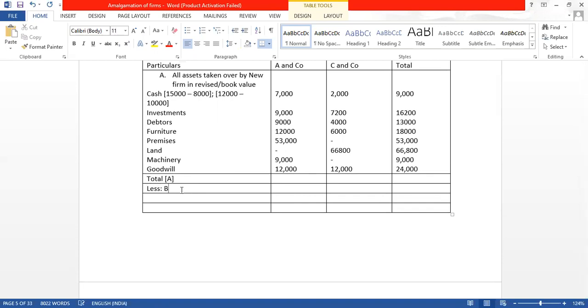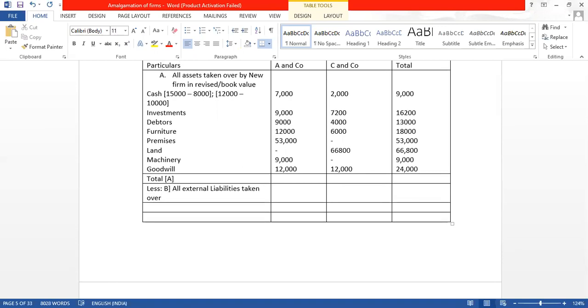Less B, all external liabilities taken over by new firm in revised or book value.